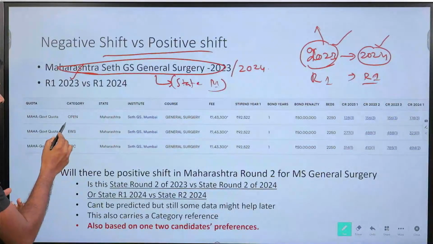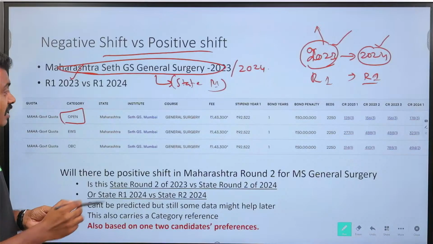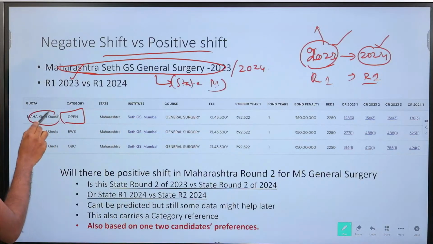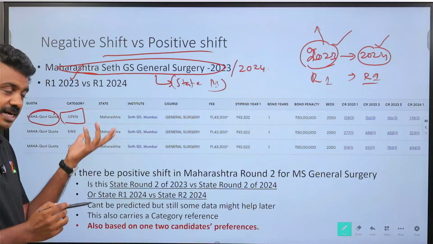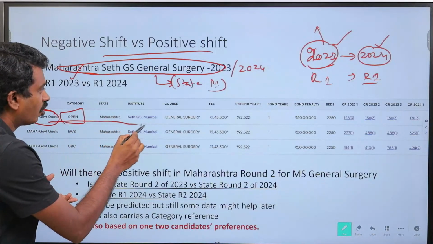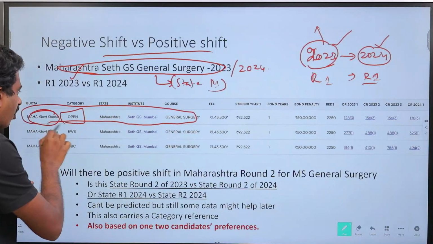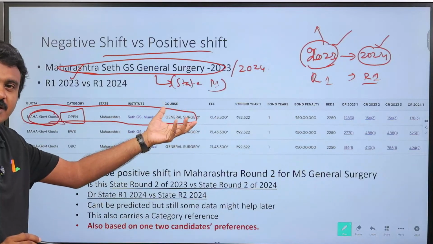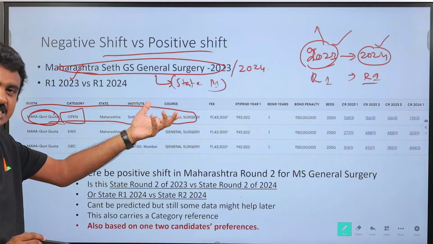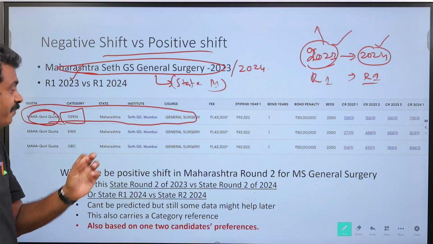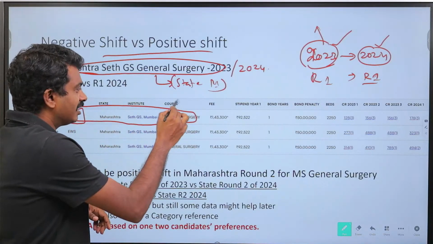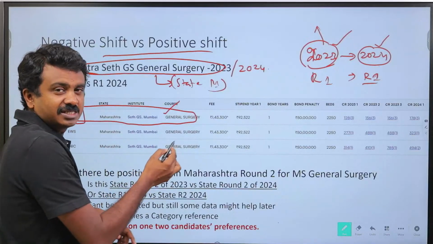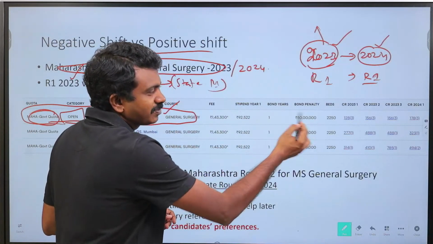Now I take open seats. This is also category wise and quota wise. We need to understand that this is category quota wise. The reason why ZyNerd has these four, category, quota, institute and course, is that this forms a seat in any state. That is why we have this. In the closing ranks you will see this combination only in one record, and that is a unique record because it is one seat, and one seat in the sense of one choice, and the number of seats may vary within that choice.